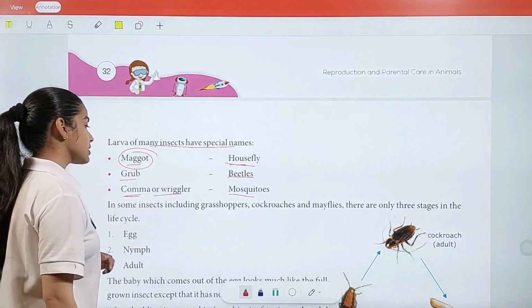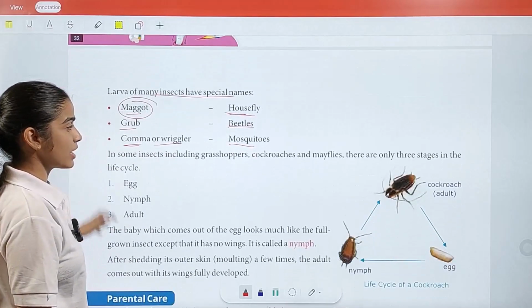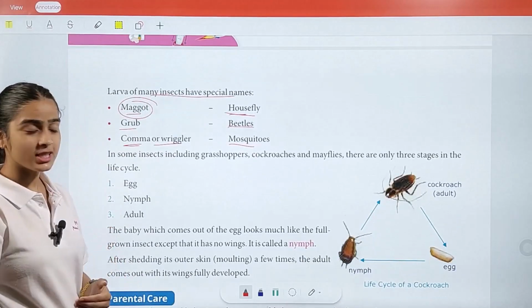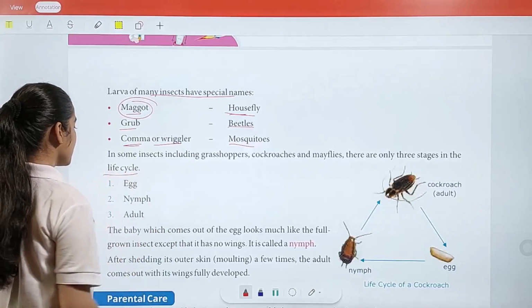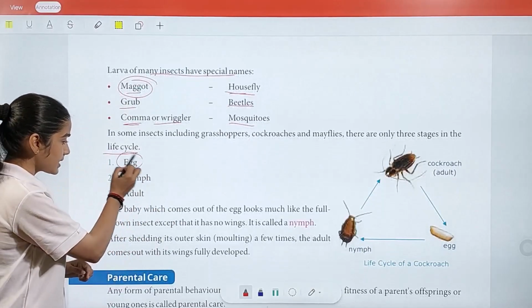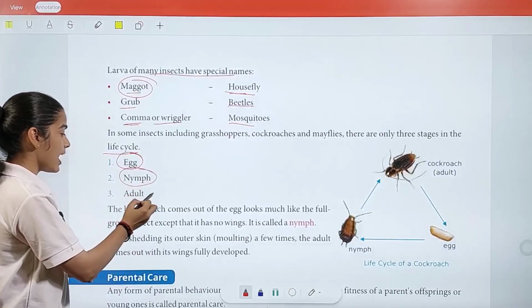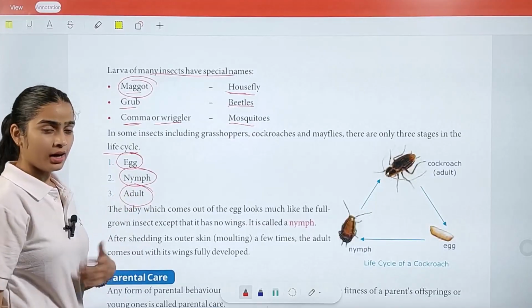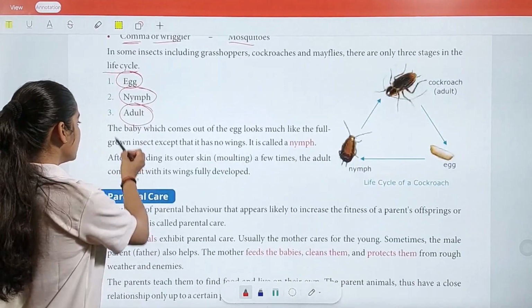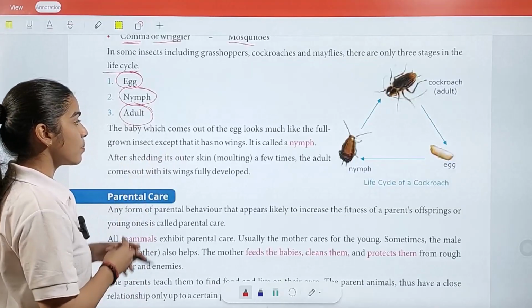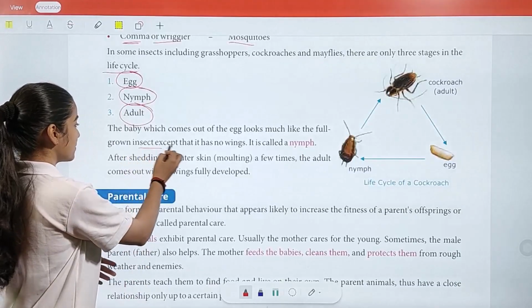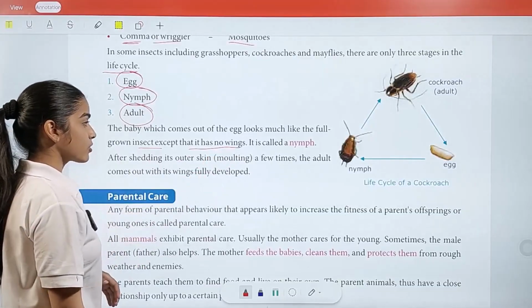So in some insects, including grasshoppers, cockroaches, and mayflies, there are only three stages in the life cycle. First, they lay eggs, then they convert into nymph, and further they become an adult. The baby which comes out of the egg looks much like the full grown insect, except that it has no wings. It is called a nymph.